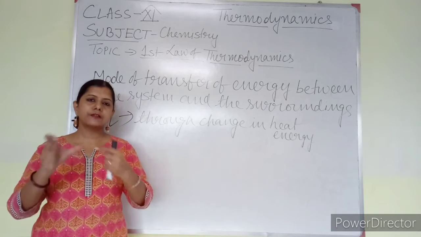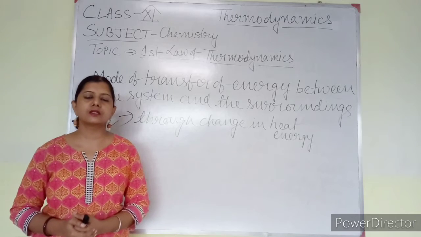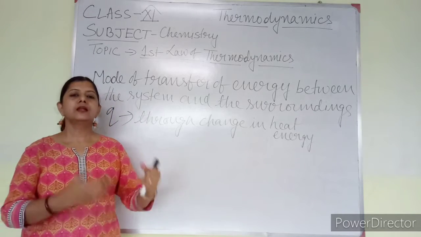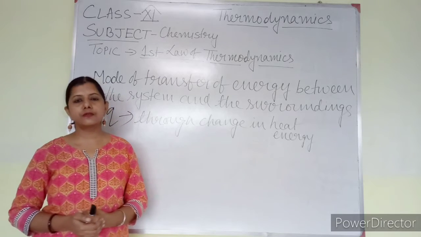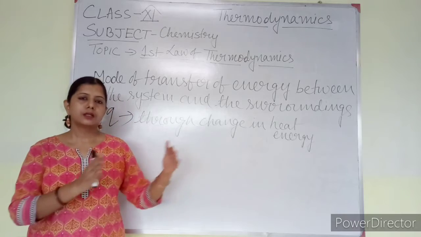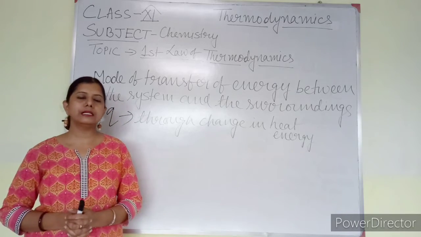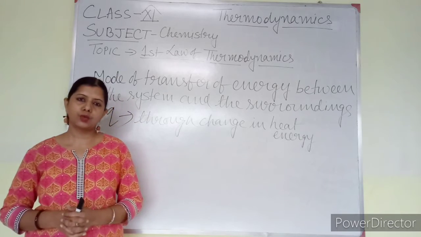So when there is a difference in temperature, heat energy transfer is possible. The heat will be transferred from the higher temperature to the lower one.